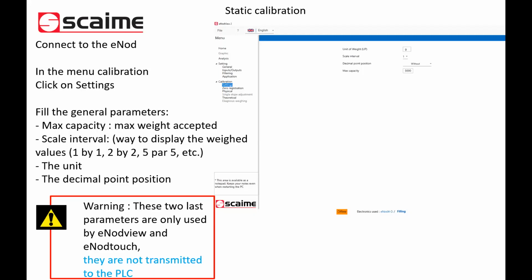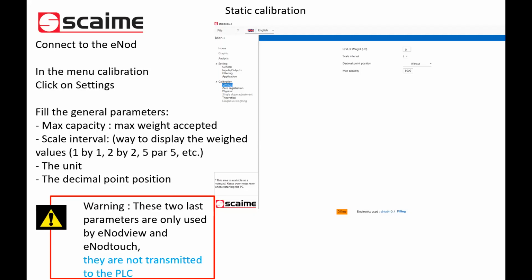Yes, indeed. So very important. So the idea is that you want to make a scale 20 kilo per 1 gram. So 20 kilo will be the max capacity of your scale. 1 gram will be the resolution that you want for your scale. So the minimum value, the scale division. Exactly. Thanks, Nicolas, for this precision.